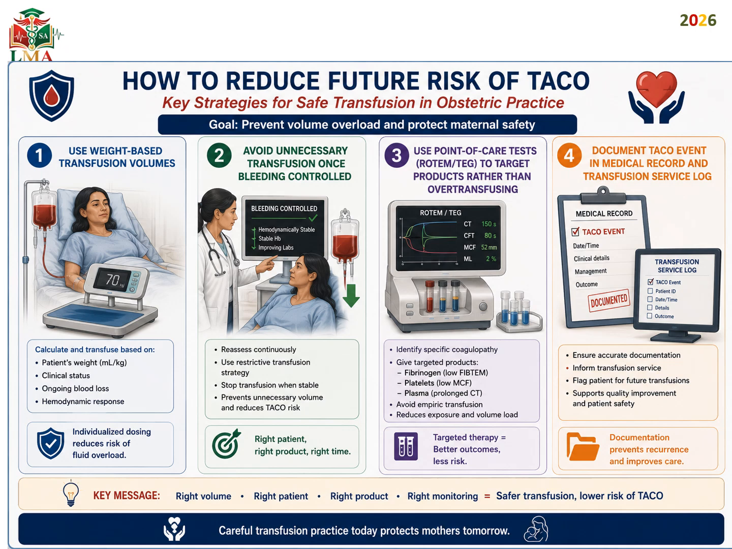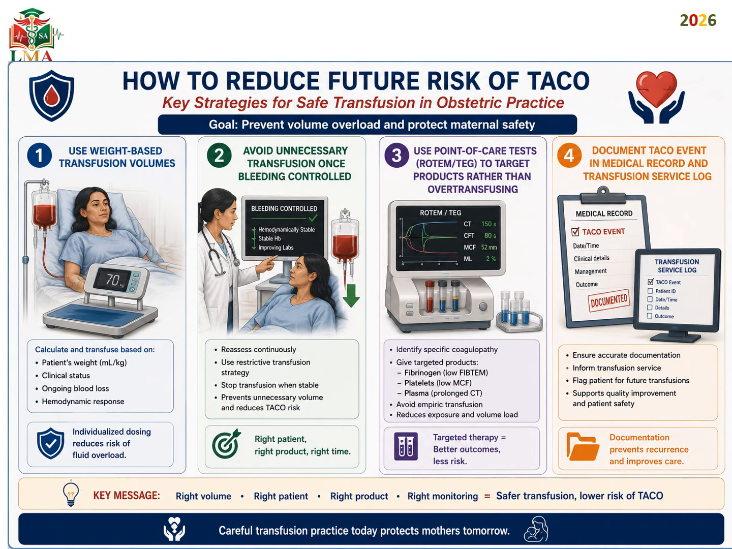Right patient, right product, right time. 3. Use point of care tests, ROTEM, TEG, to target the products rather than over-transfusion. Identify the specific coagulopathy. Give the targeted product: fibrinogen, platelets, plasma. Avoid empirical transfusion and reduce exposure and volume load. Targeted therapy, better outcome, and less risk.